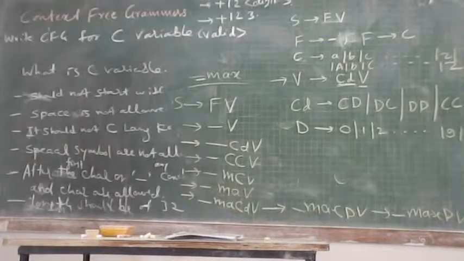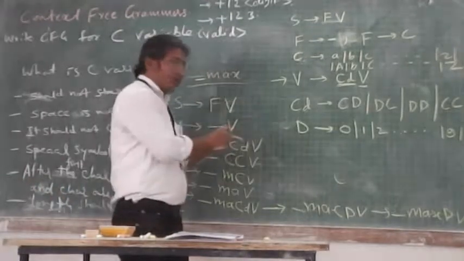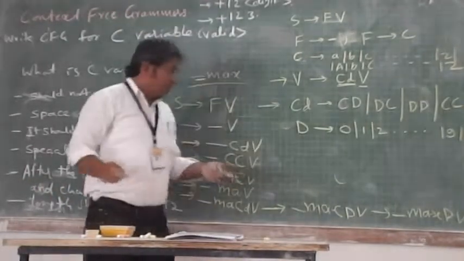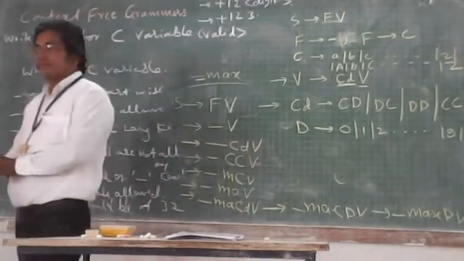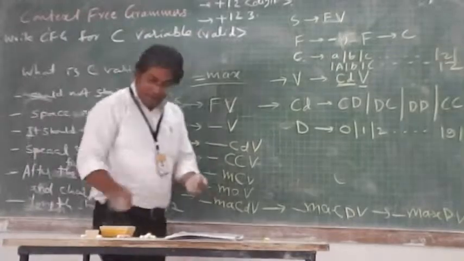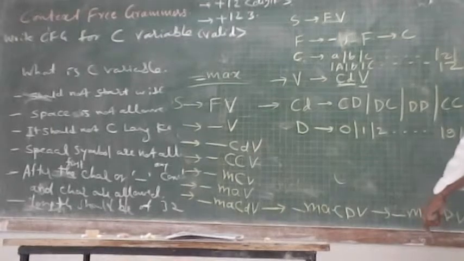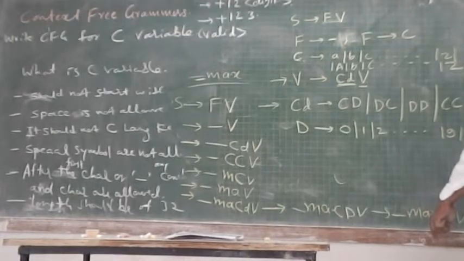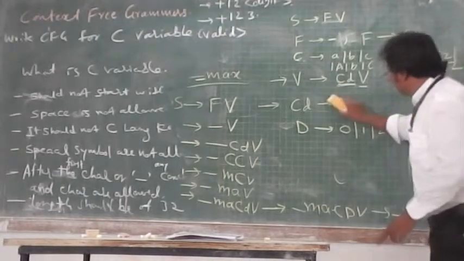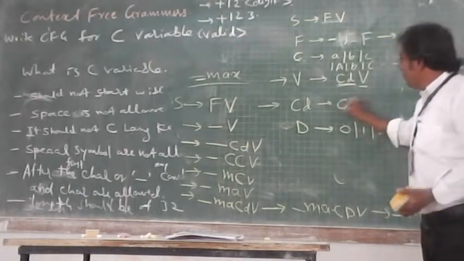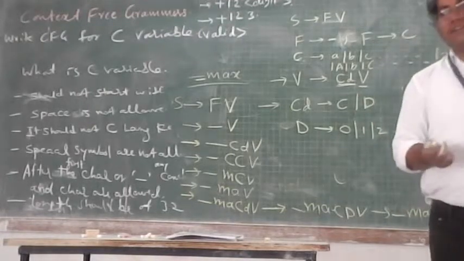So some way we need to look at this particular production where we can resolve this particular difficulty. How can we do that? Sit down please. So in spite of having this much of thing, I can have C or D. It is sufficient.